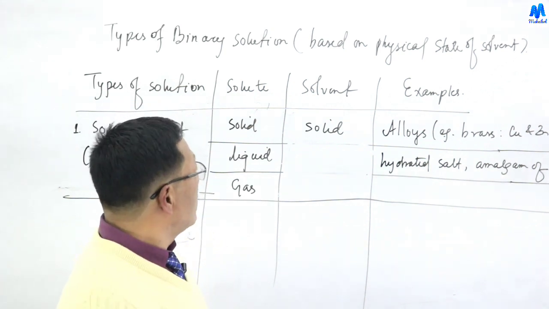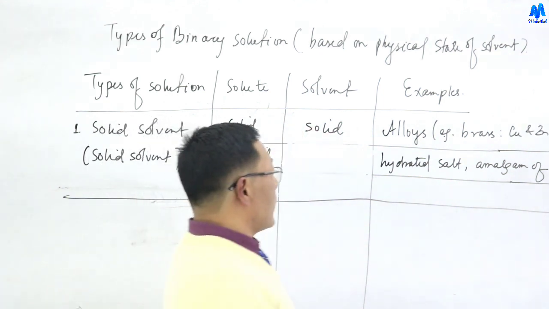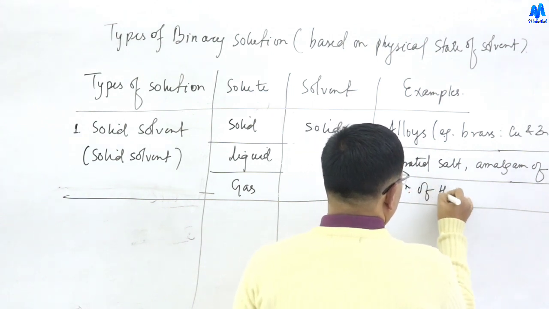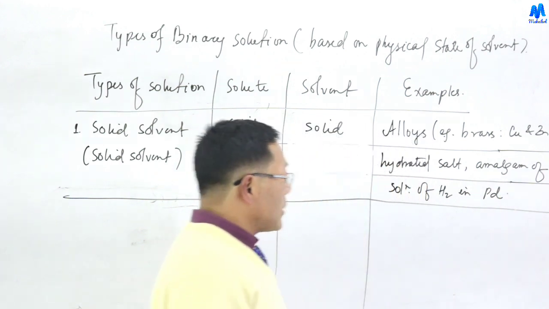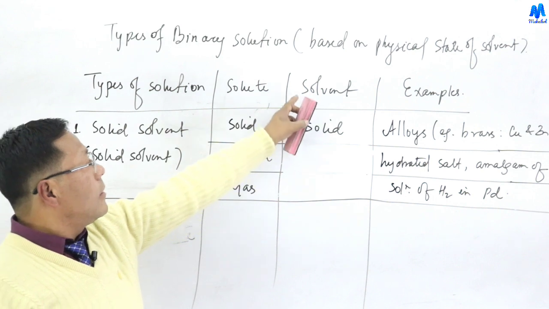Then gas in solid: solution of hydrogen in palladium. This is a homogeneous mixture.